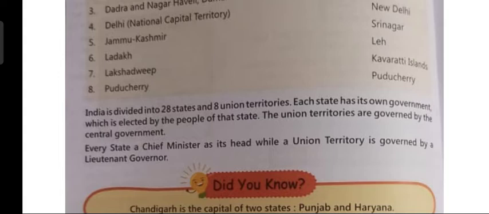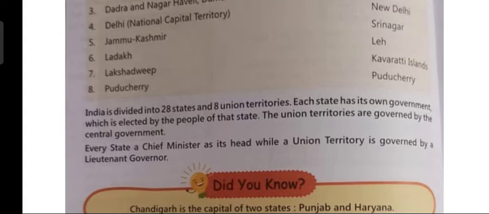And the local government looks after the villages. So, the three levels are central government, state government, and local government. Central government looks after the entire country. State government looks after a particular state and local government looks after villages.